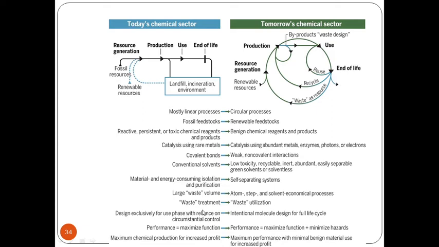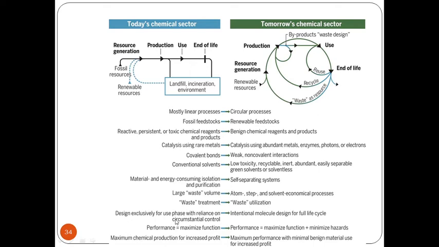In conventional systems we do waste treatment, but still the waste flows into the soil and is released into the air, causing air pollution and soil pollution. Whereas in green chemistry, waste utilization is done. That is, a waste from one reaction can become a starting material for another reaction.